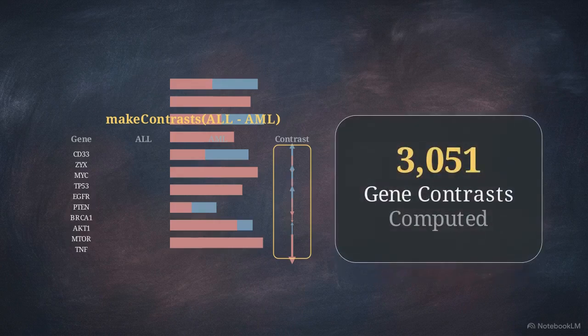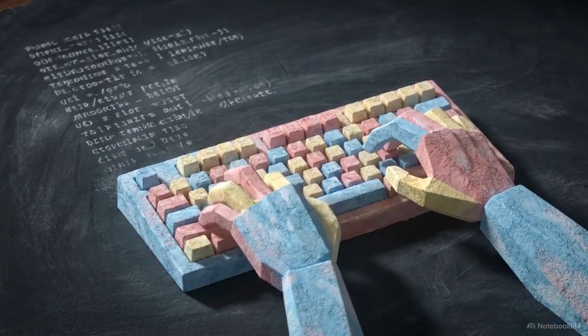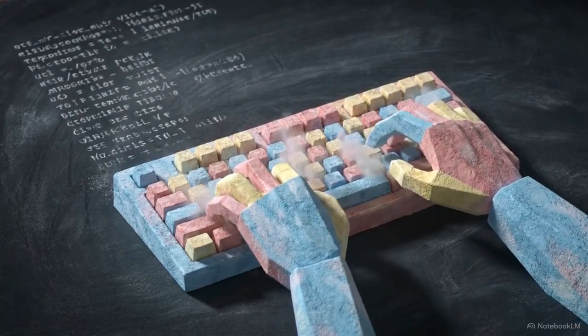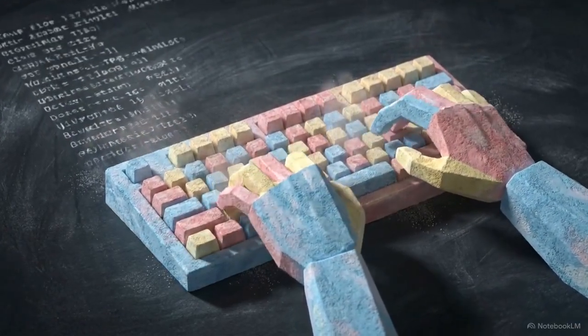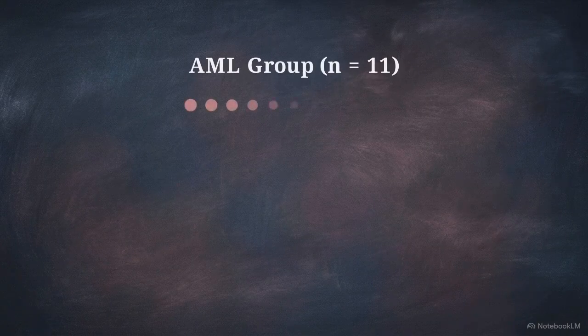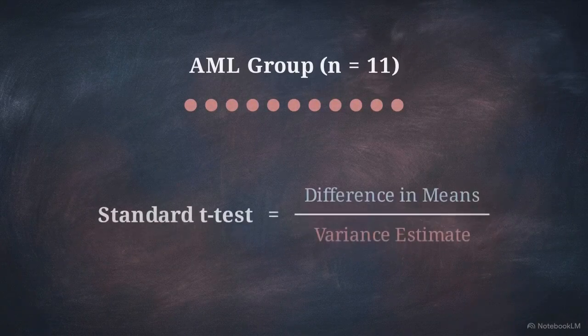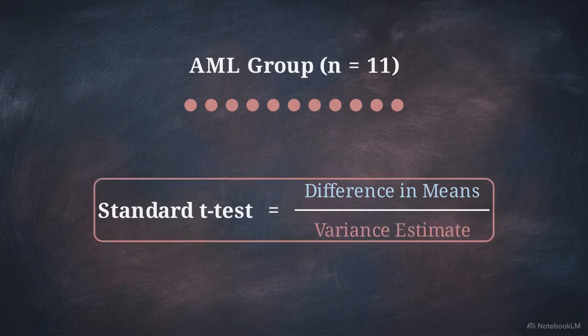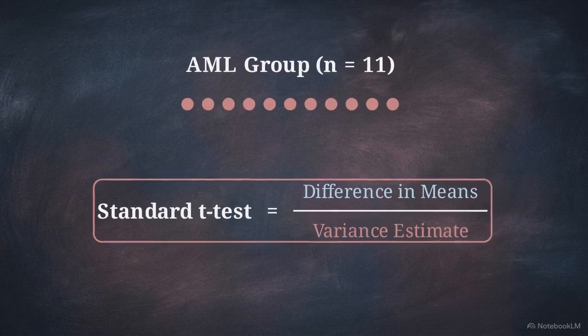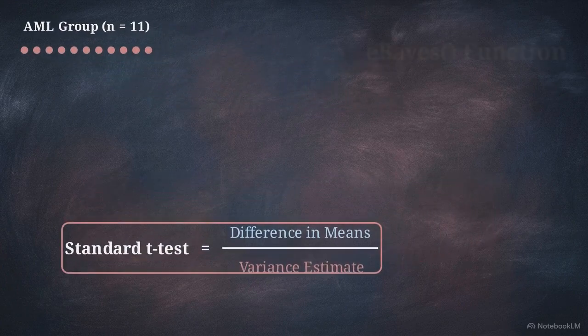Before limma can apply its variance adjustments, it requires absolute algebraic precision to define which biological groups are being compared. In our dataset, the AML group only contains 11 samples. Calculating a standard deviation from such a small sample pool results in extreme volatility. In the standard t-test equation, a volatile variance in the denominator destabilizes the entire calculation, making the results mathematically untrustworthy. Limma uses the